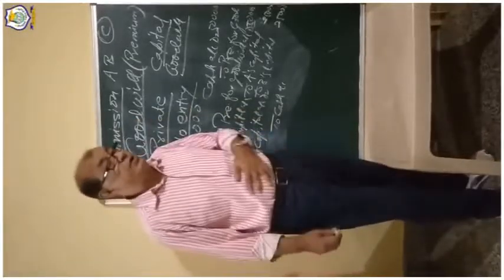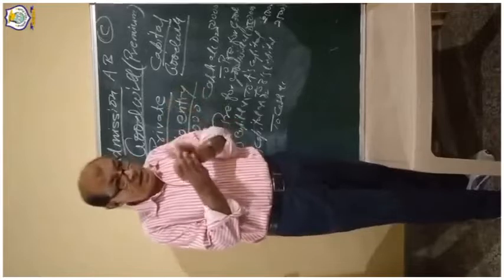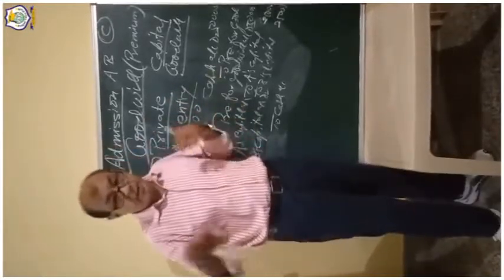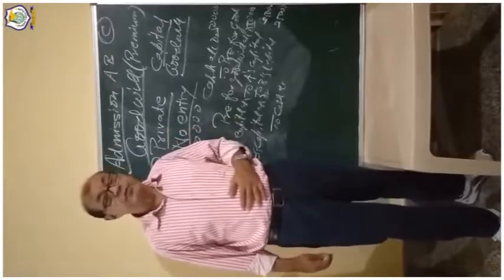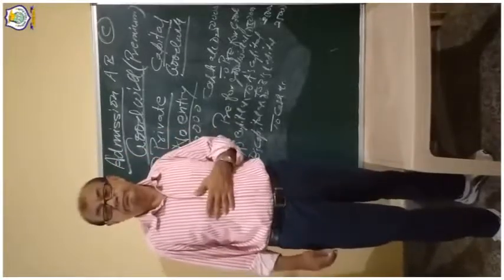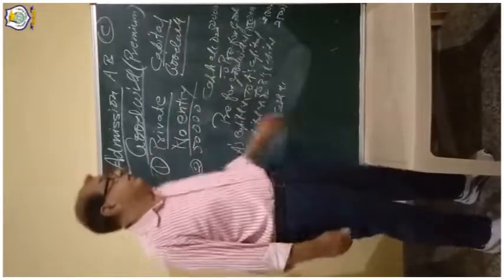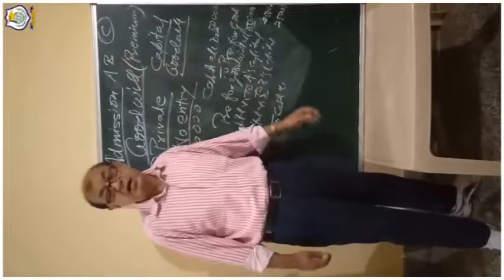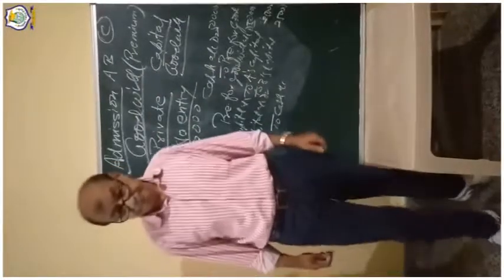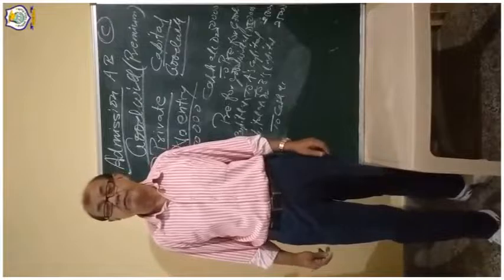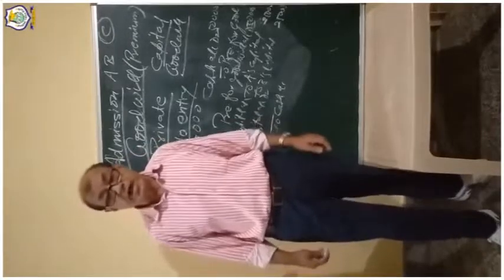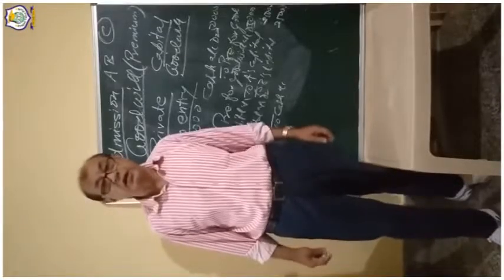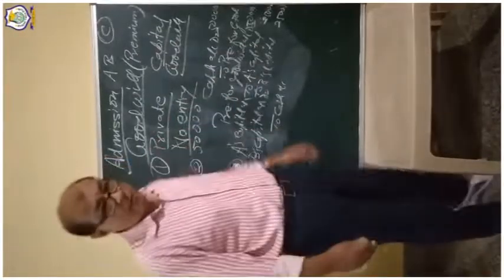Sometimes in the admission question, many complications will come. What I taught you today is a very easy, basic thing. Sometimes the amount of goodwill is not given. This 50,000 amount brought by the new partner is sometimes hidden. That question is very important from the examination point of view, and it is called the hidden goodwill question. I will explain that also in the coming periods.